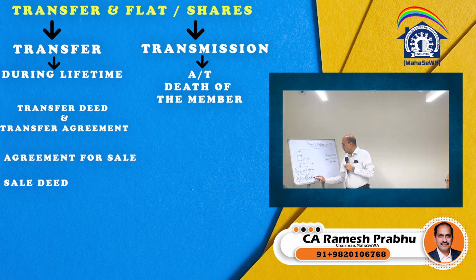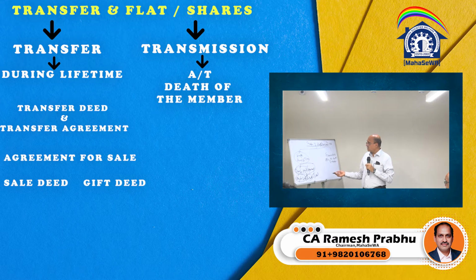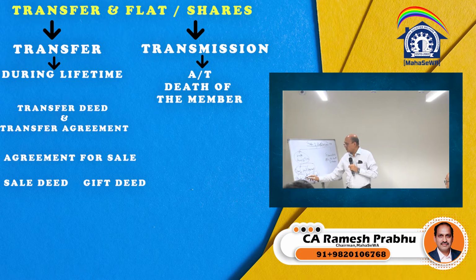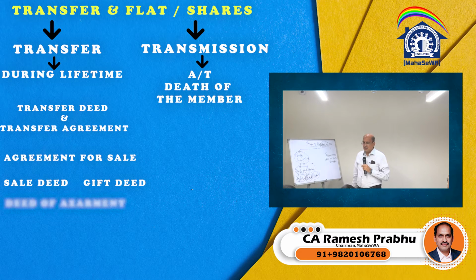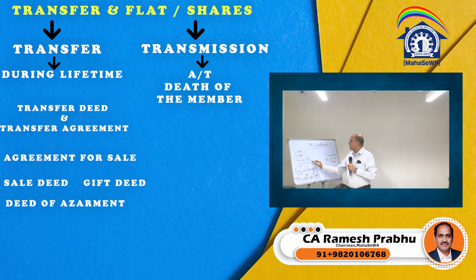The next could be a gift deed, where the relatives will transfer the property either by taking certain consideration or without taking consideration. So this way there can be an agreement for sale, sale deed, gift deed or transfer deed. These are the various types of documents that are executed in the case of transfer of flat during the lifetime. During the lifetime there can also be another deed, which is called a deed of assignment.